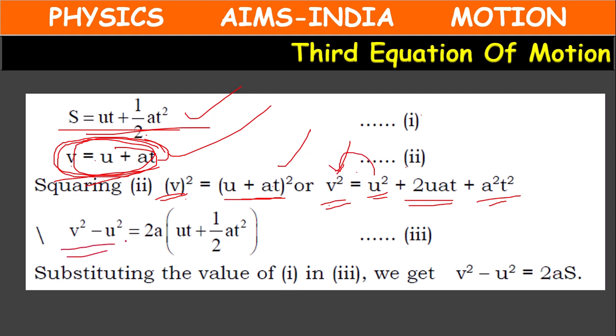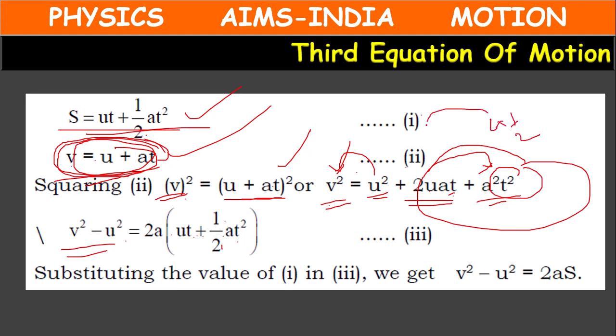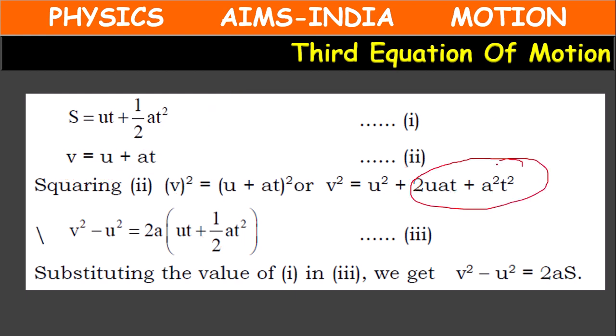v square minus u square equal to, from these two terms we can take 2 common, we can take a common. So what will remain? ut plus half at square will remain, because here there is no 2, we can write it as 2 into 1 by 2. If 2 went common, here half will remain. From these two terms, if 2a is taken common, u will remain, t will remain, ut.